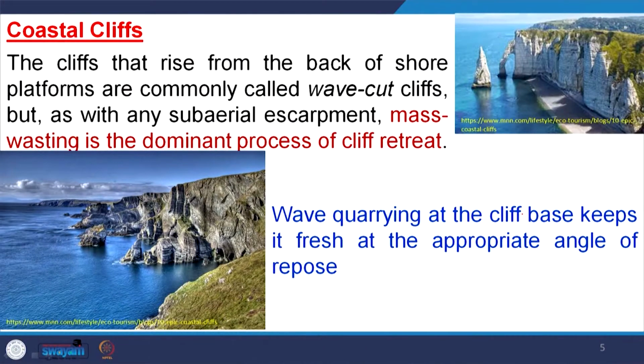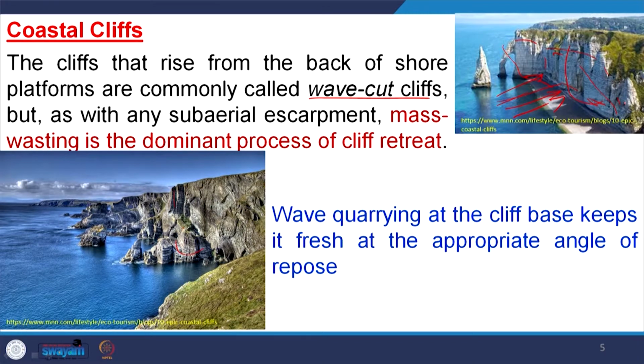If you see here, the cliffs that rise from the back of the shore platform are commonly called wave cut cliffs. For example, here two photographs are given, one is here and another is here. If you see this cliff, it is called a wave cut cliff. Why wave cut? Because there will be a direct hit of wave in this region. So, these rocks will be eroded from this region, and it is called a wave cut cliff. But as with any subaerial escarpment, mass wasting is the dominant process of cliff retreat.